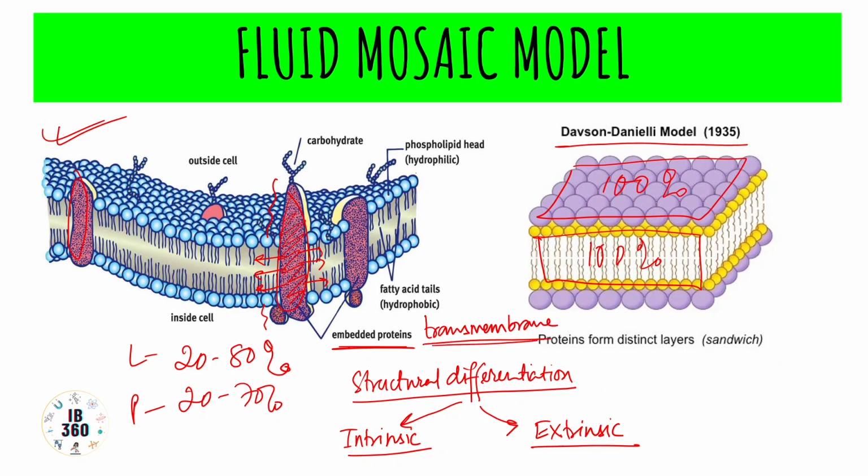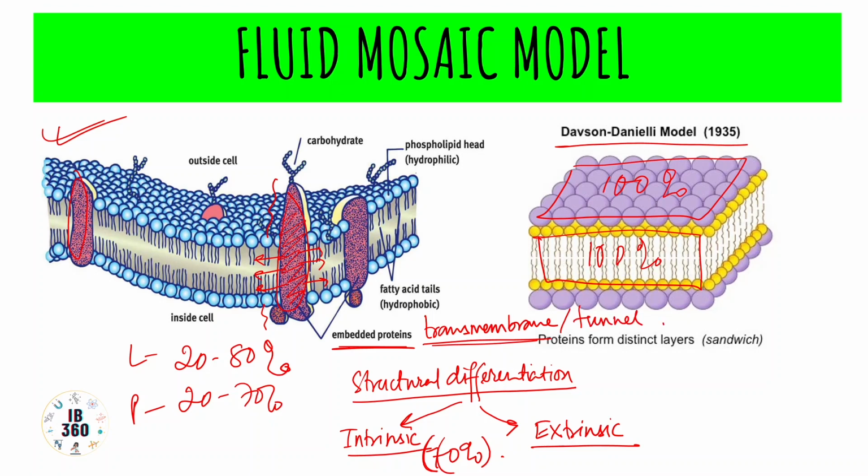and they can participate in various jobs, like they can act as carriers, they can act as channels. Carrier proteins and channel proteins, the job is not the same. They can also act as receptors for hormones, they can also act as enzymes sometimes. So integral or intrinsic proteins are 70% of the total membrane proteins, and they cannot be extracted without disrupting the entire cell membrane, like in case of detergents. And the integral proteins pass into the lipid bilayer to different depths, and so they are also called tunnel proteins. Various names are given.